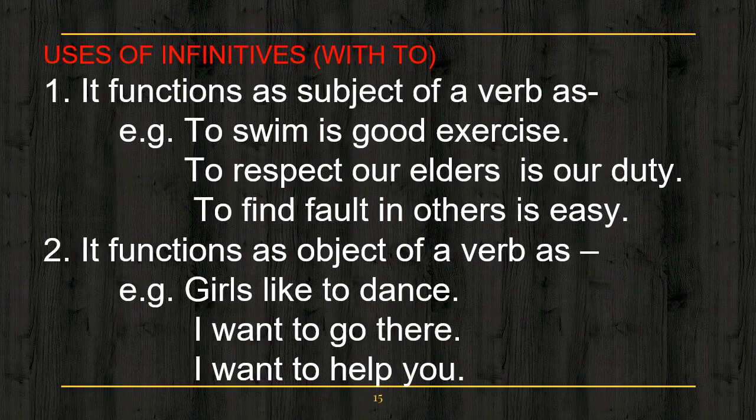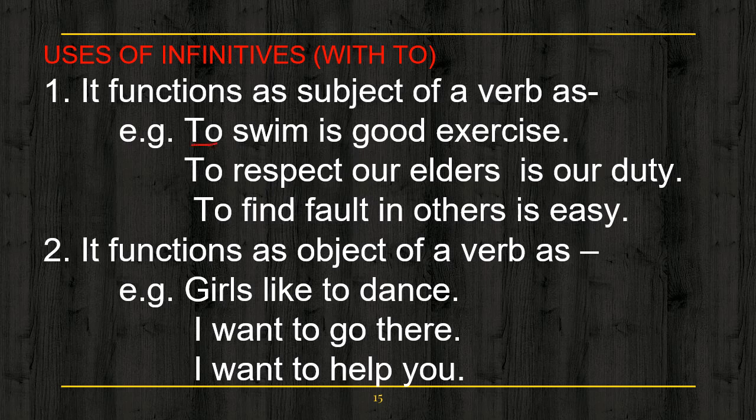Now, we shall read uses of infinitives with to. Okay, we have read about the uses of bare infinitives without to. Now we shall read about uses of infinitives with to. The first use is that it functions, or we can say works, as the subject of a verb. For example, to swim is good exercise.